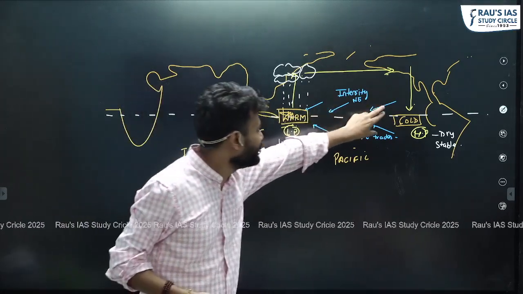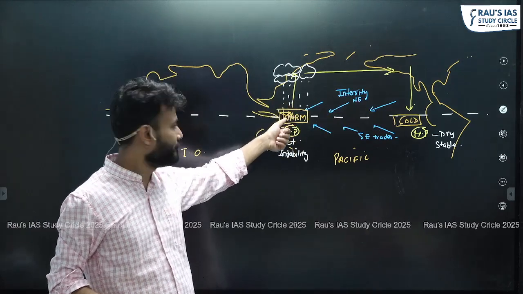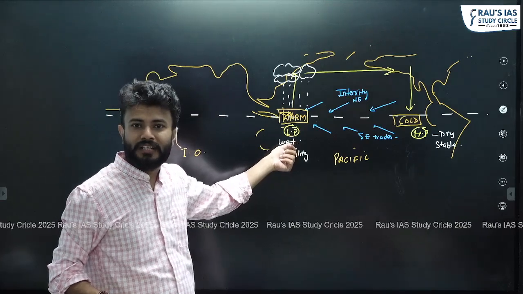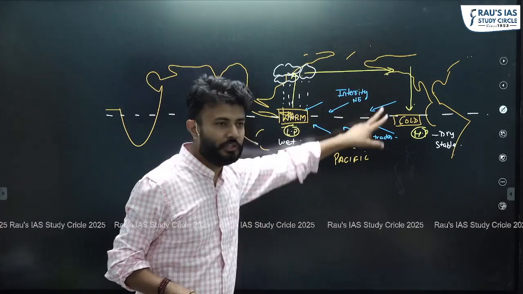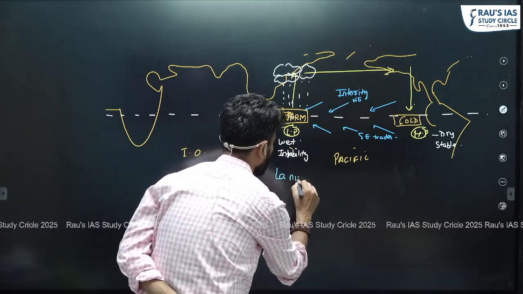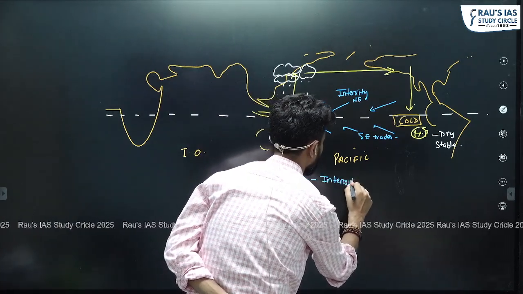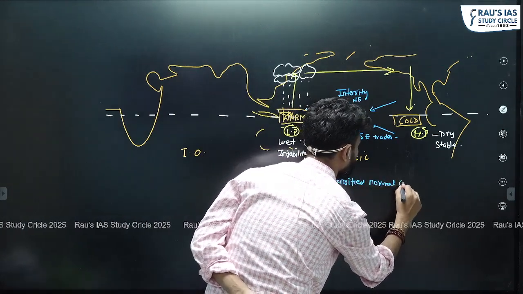When this is moving faster, warmer conditions are now getting formed over here. That means intense low pressure is created. So in simple language, if we have understood this normal scenario, La Nina is nothing but just the intensified normal conditions, right? Intensified normal conditions.